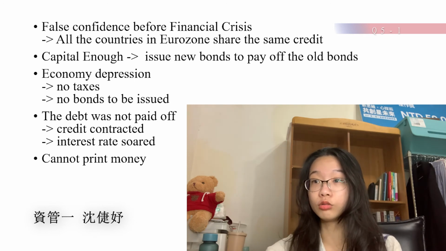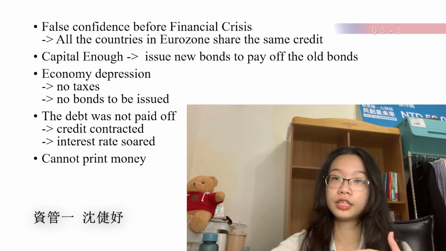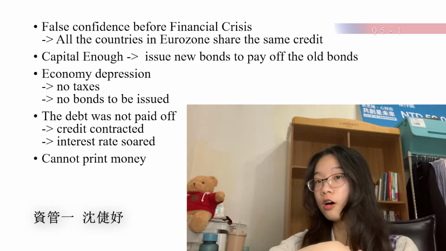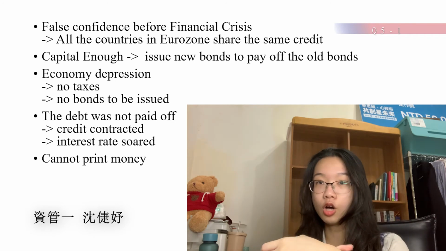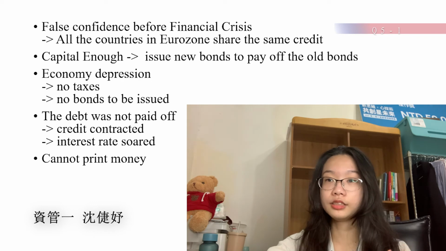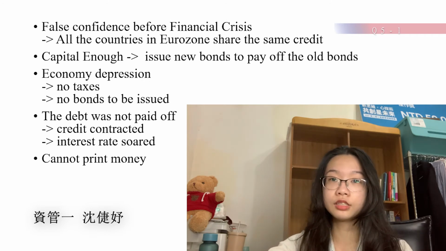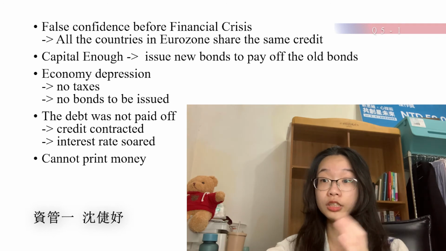When the capital is enough, these countries can issue new bonds to pay off the old bonds. However, in the financial crisis in 2008, these bonds were no longer able to be paid because the creditors of the pigs countries are almost all from the core countries of the Eurozone, like France or Germany, and especially Germany.